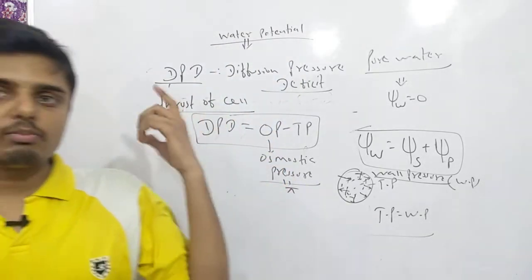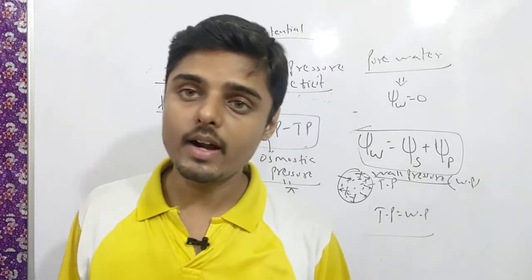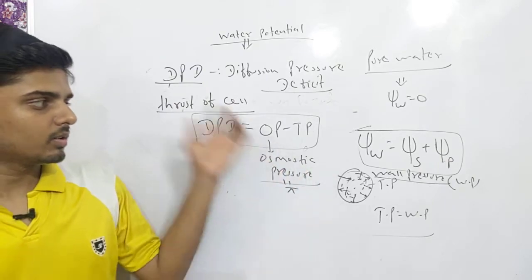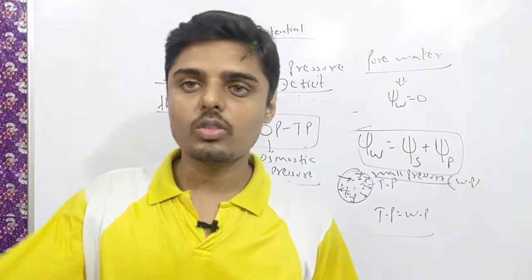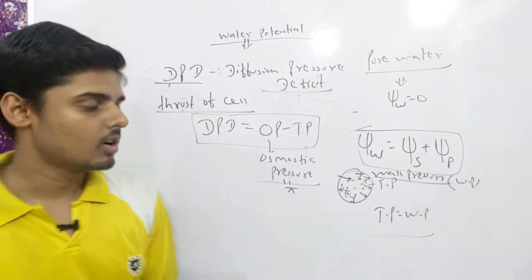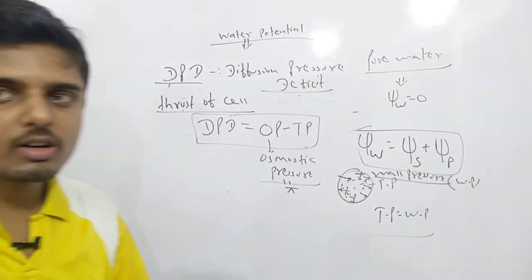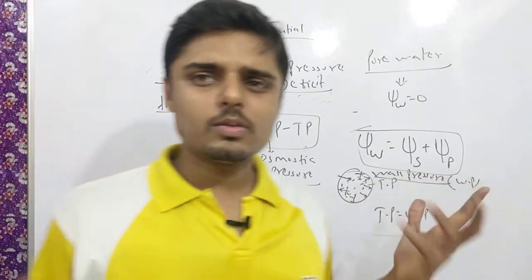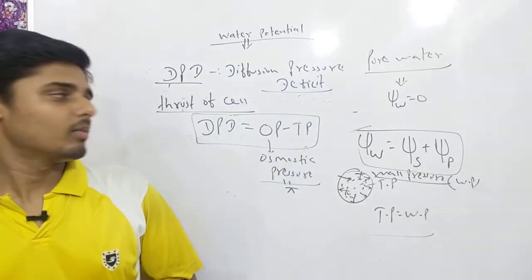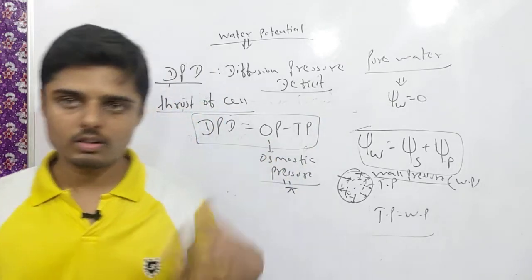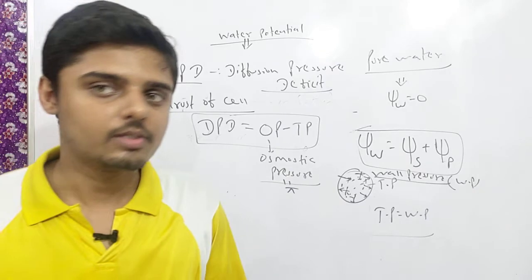So what is osmotic pressure? The minimum pressure required to prevent the process of osmosis is called osmotic pressure. And what is turgor pressure? The pressure exerted by the cytoplasmic matrix on the wall of the cell, also known as wall pressure. Both are equal in magnitude. So DPD is equal to what? OP minus TP. This is a very simple thing. In the exam, the OP value and TP value will be given, and they will ask you to find the DPD, diffusion pressure deficit.